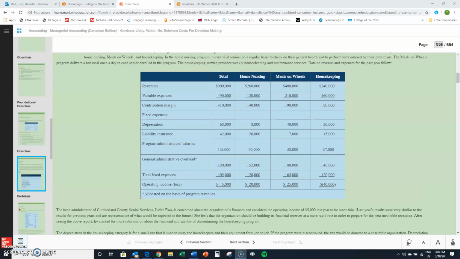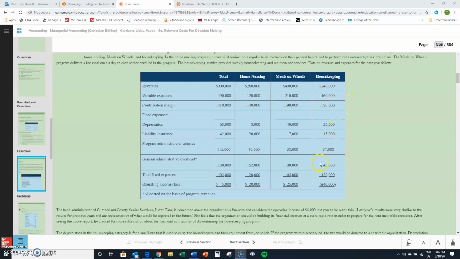So, before we take a look at the solution, the approach is going to be to look at the things that are going to change if we get rid of the housekeeping division. So from looking at this, if we get rid of housekeeping, we're going to lose our contribution margin.